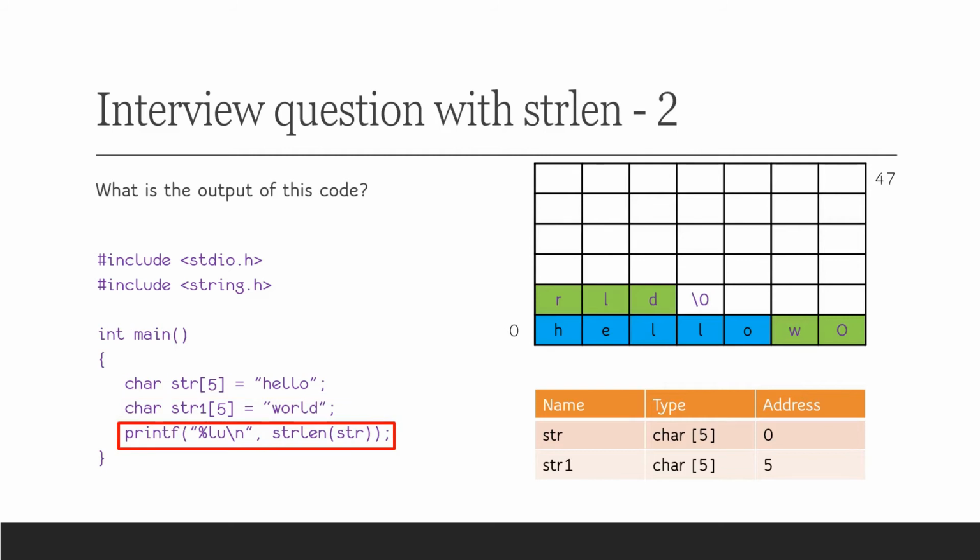The third line prints the length of the string variable str. As strlen calculates the length by starting from the first byte and continuing till it encounters a null, it starts from address 0 and keeps counting till address 10, where it sees a null for the first time. Though the variable str is only 5 bytes long, strlen will print 11 as the length of the string. Let's compile this code and execute.